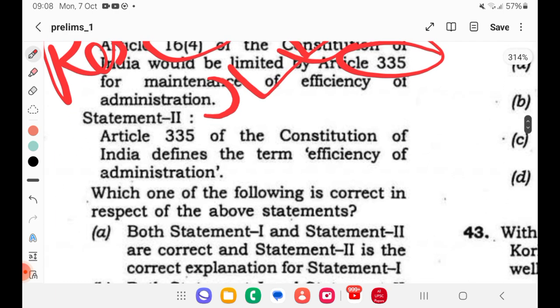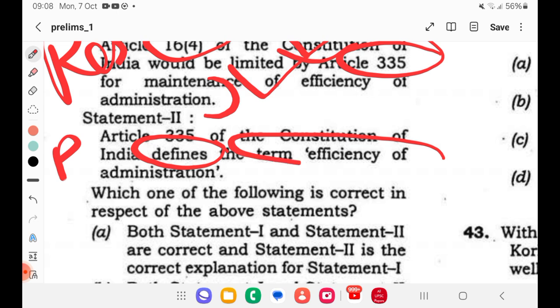Then, Article 335 of the Constitution of India defines the term efficiency of administration. Now here comes your trick. Mostly the Constitution defines very few terms. Now it is your work to understand what those defined terms in the Constitution are. Like state, it has defined what a state is. Now you have to check the list and frame it. That is also from polity.